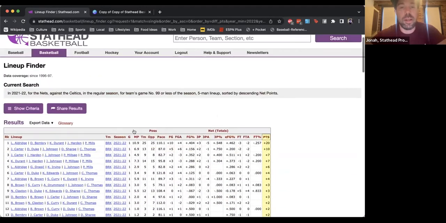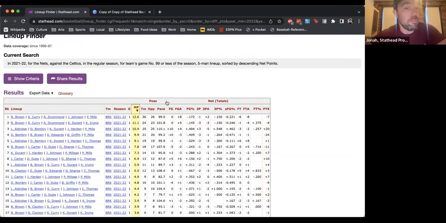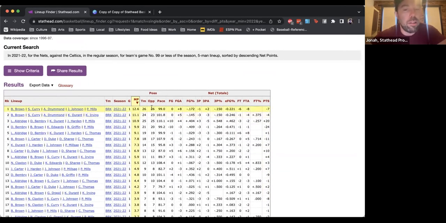So we're sorting by plus minus now, but we could sort by minutes played, and we could see who's playing the most, which works out for us because right up here at the top are 2 lineups that we're pretty likely to see: Brown, Curry, Drummond, Durant, and Kyrie. And you can see that one was -4 in about 11 minutes against them. And you can see that this lineup here, maybe -7.